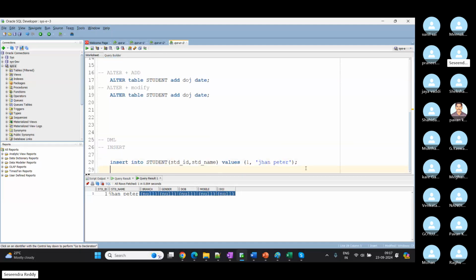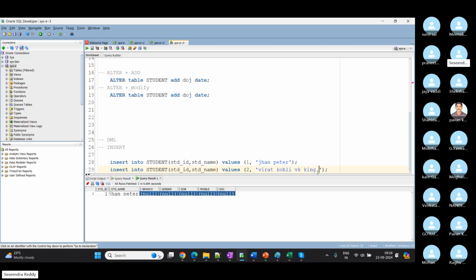Let's say another student is going to register, then student ID is 2. Let's say his name is something else. Virat Kohli PK, with one space in between. How many characters is it? 5, space, 10, 11, 14.